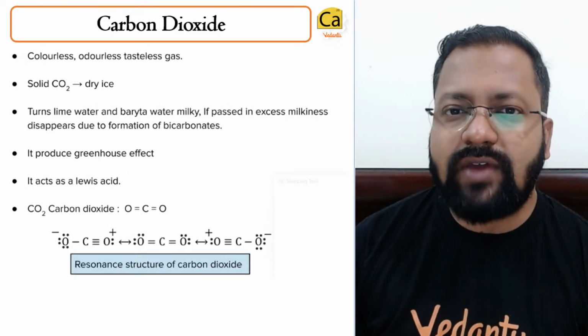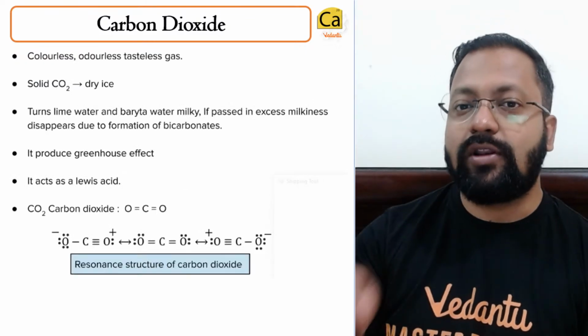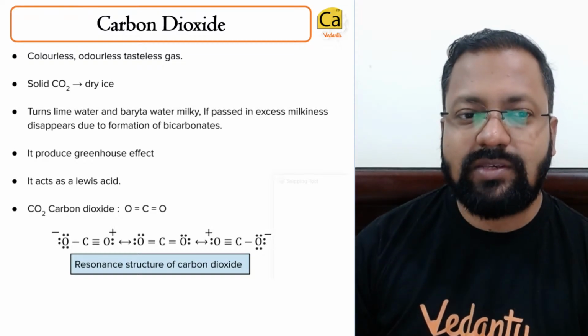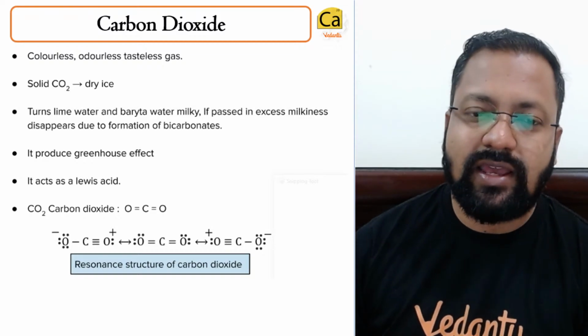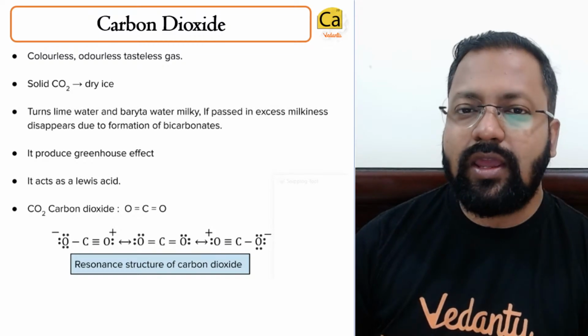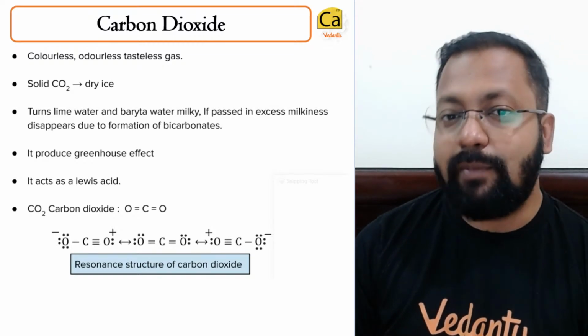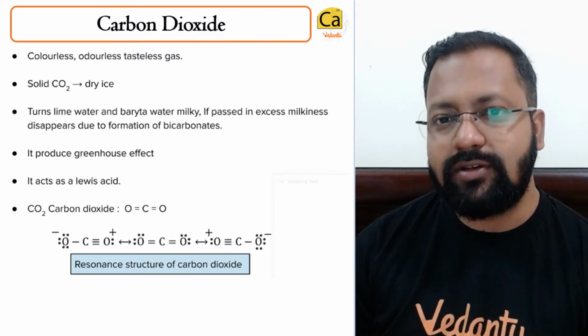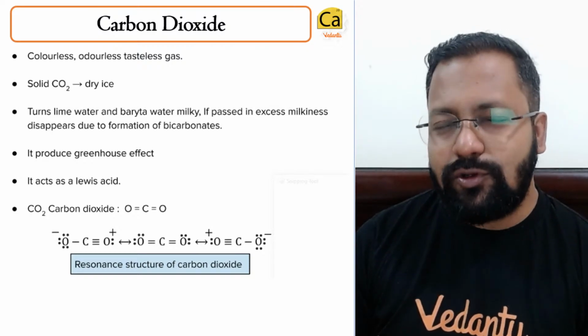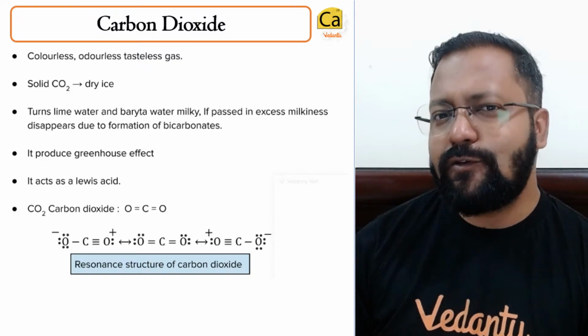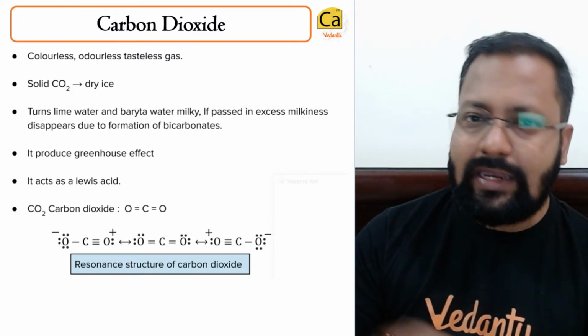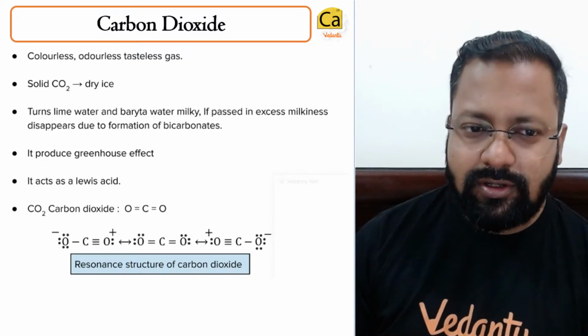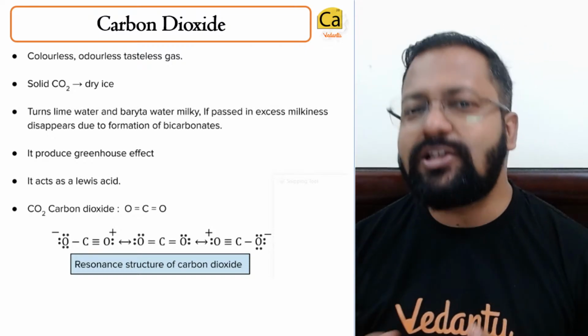What are the features of carbon dioxide? It is colorless, odorless and tasteless gas. It is soluble in water. Carbon dioxide dissolves in water, and that is the reason you get soda water. But the dissolution is not that easy. To dissolve it, you need a high pressure.